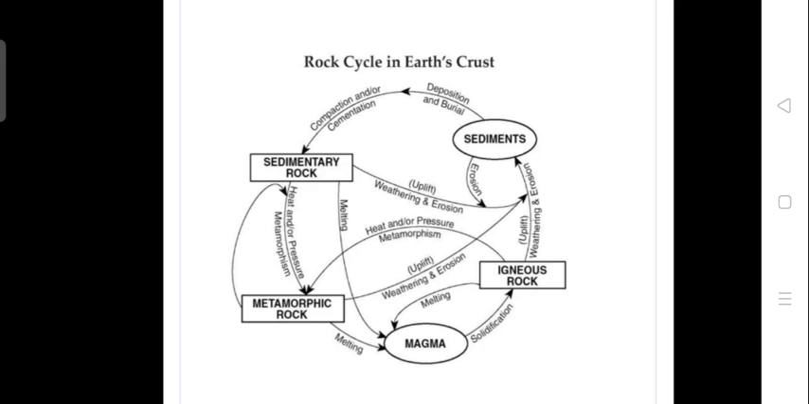Again, these metamorphic rocks can be uplifted above ground and slowly weathered and eroded to form small sediments. These sediments are deposited, compaction and cementation occur, and it slowly forms a sedimentary rock. Or the igneous rock undergoes high heat, slowly melts and forms back into magma. So this is a cyclic and continuous process.